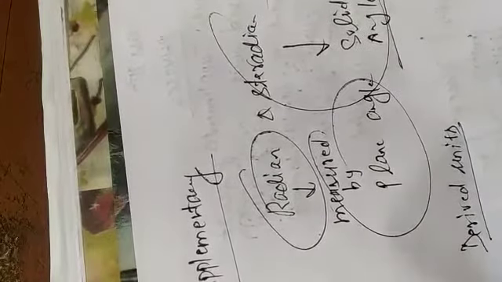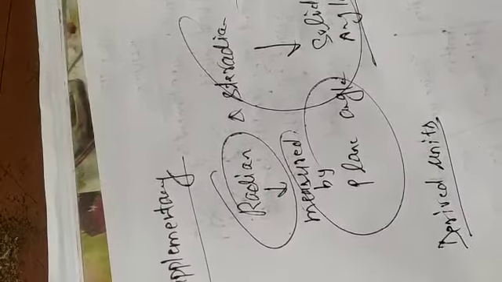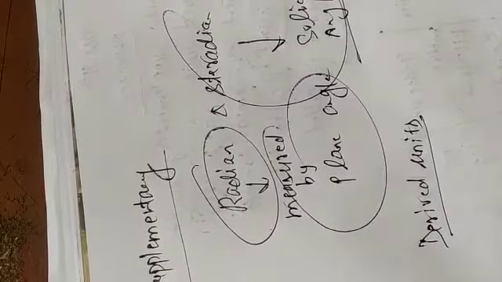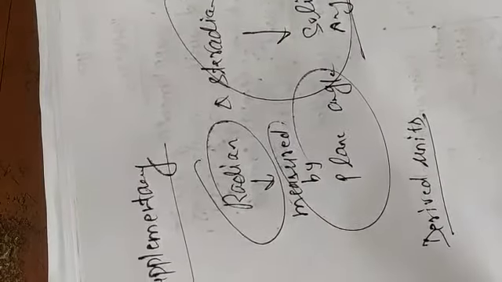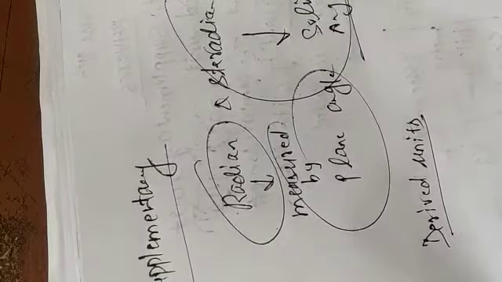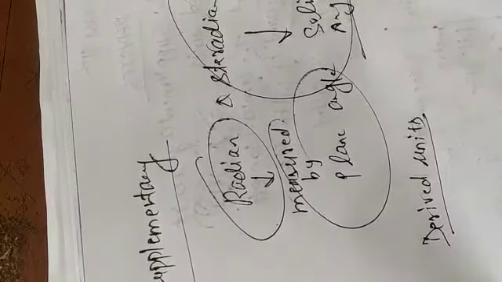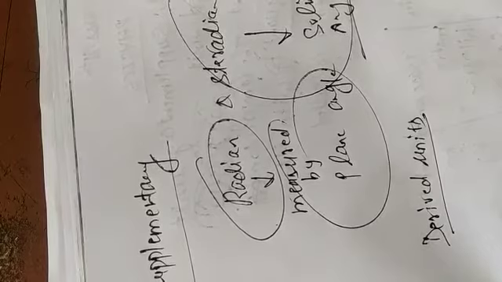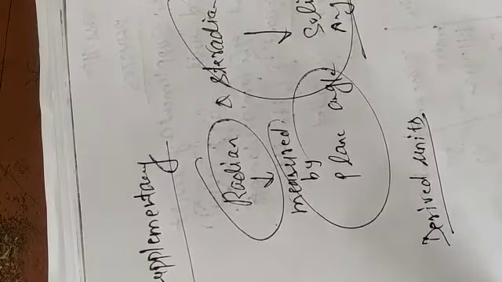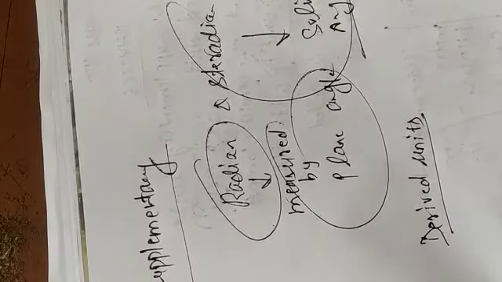Now it's turn to derived units. Derived units are those units which are derived from fundamental quantities. Velocity depends on displacement and time, acceleration on velocity and time, and force on mass and acceleration. These are called derived units.